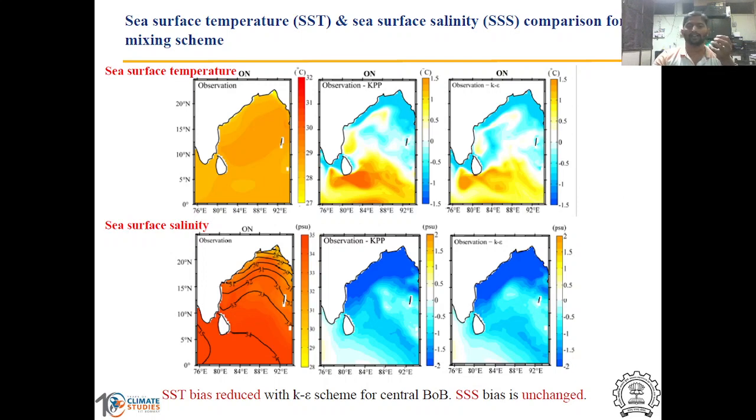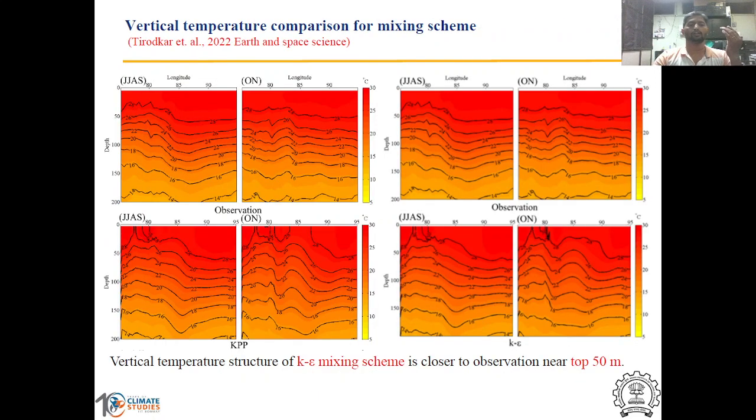To understand whether it is a real phenomenon or some false signature, we studied the vertical profile of the temperature, and it is observed that the false cooling which was happening in the KPP mixing scheme is not observed in the K epsilon mixing scheme. So this mixing scheme is changing the calculation in the vertical direction as well. Because of that, we can say that the sea surface temperature shows the lesser bias. But what exactly is happening behind this?